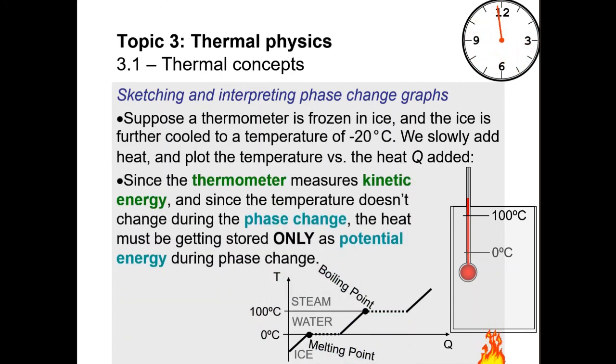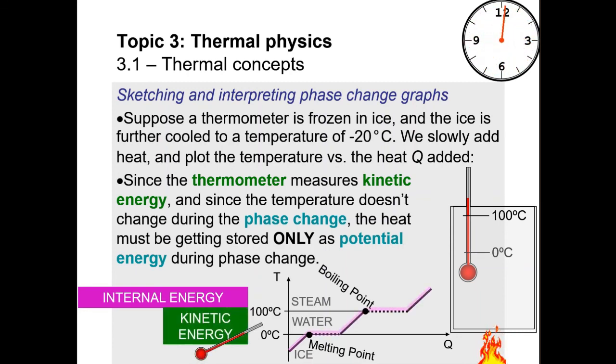Since the thermometer measures the kinetic energy, and since the temperature doesn't change during the phase change, the heat must be getting stored only as potential energy during the phase change. So if you look at the graph and also our animation, during a phase change we supply thermal energy. During melting and boiling, the temperature does not change. The heat we supplied must be stored as potential energy. Internal energy is the sum of the kinetic energy and the potential energy. That is the whole process.